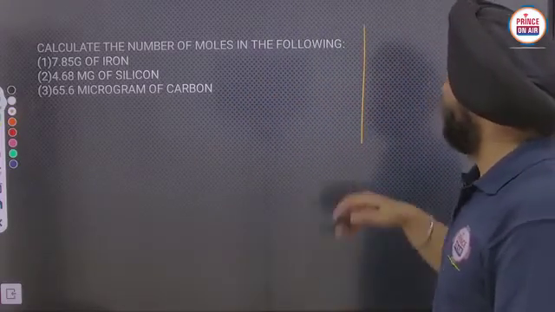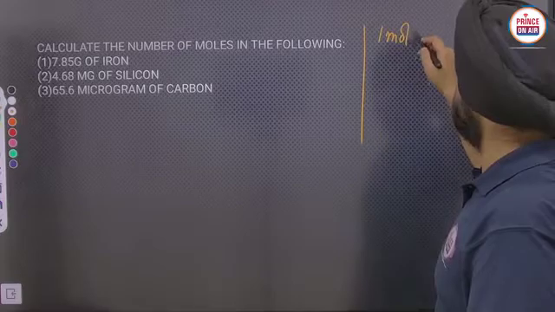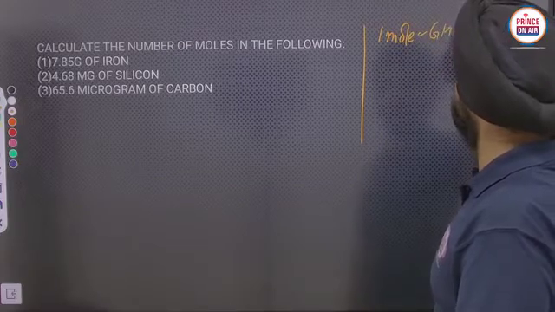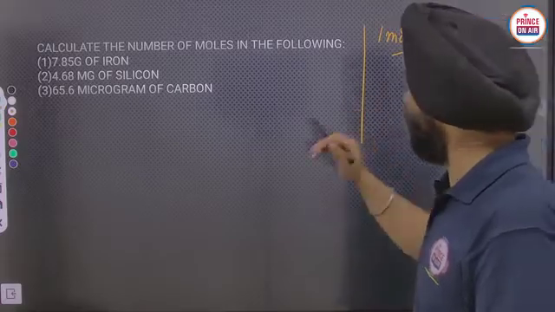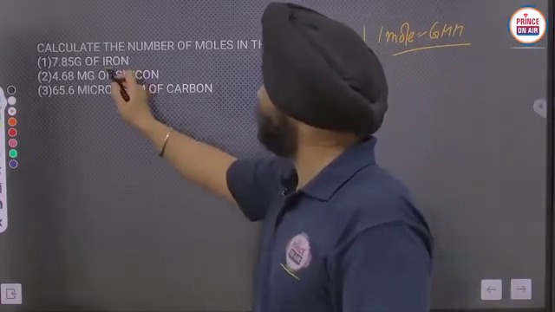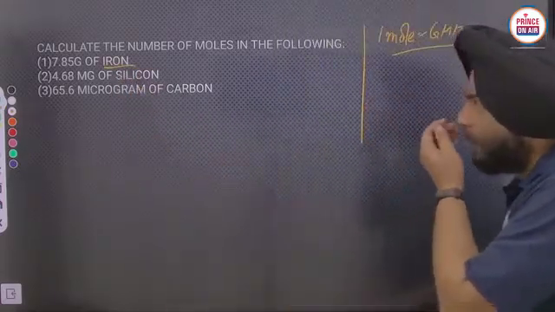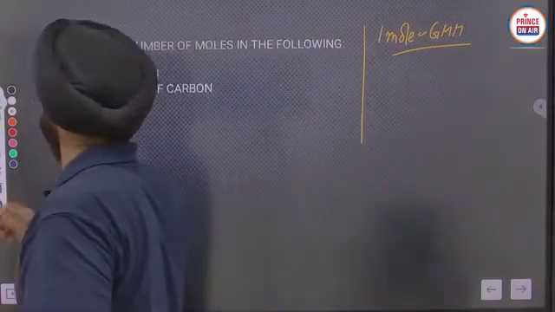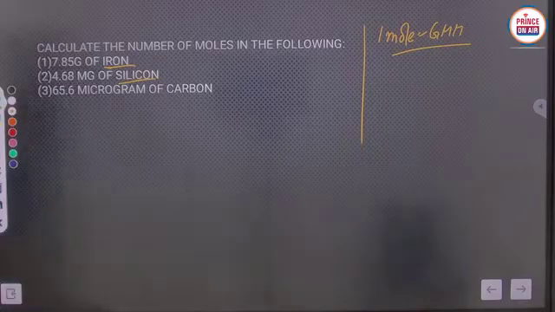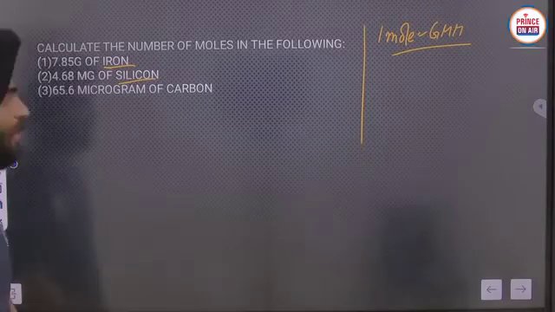Firstly, 1 mole is equals to gram molar mass. Okay, that relationship should be used here. So gram molar mass of iron we have to take here. Okay, like in this way you can calculate it, and afterwards silicon will be used. Okay, and in these cases all the terms are used. So gram molar mass of iron is 55.8 gram.